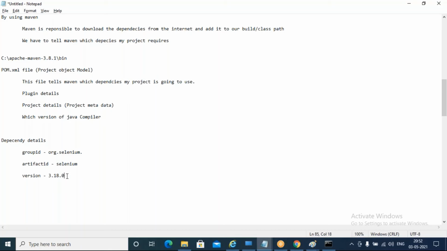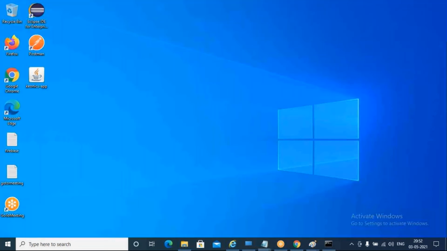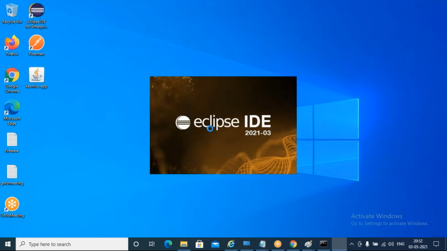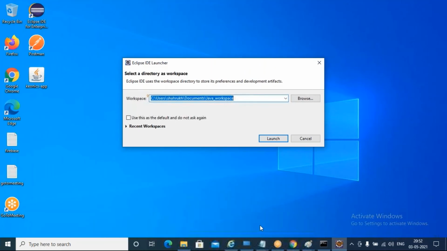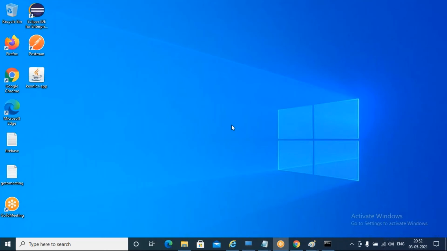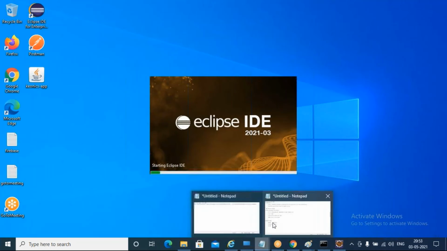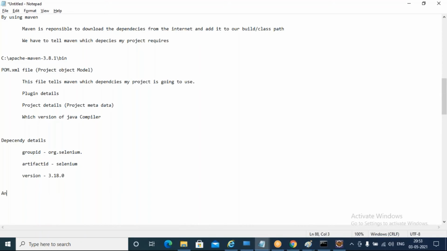Now I can talk about creating a Maven project in our Eclipse IDE. Let us jump to Eclipse IDE. You can use any version of IDE, any IDE in general. I'll just launch one particular workspace, or any of your favorite IDE, you can use any IDE.